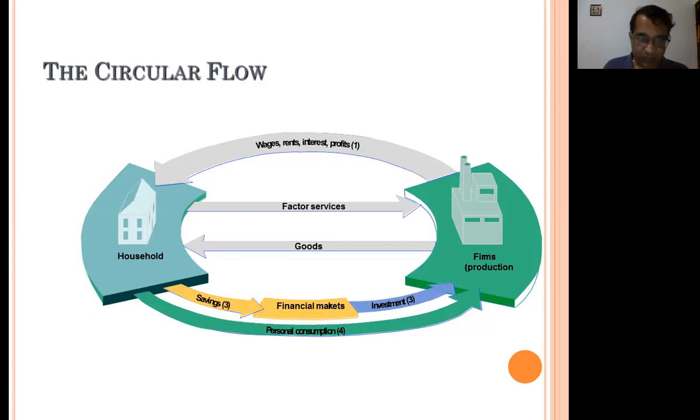When we explain this, we must keep one thing in mind: we must put the arrows in the right directions. Like the firm is providing goods to the household sector, so the arrow should be on that side only. Wages, rent, interest, and profit are provided on this side, so that arrow should be on this side.